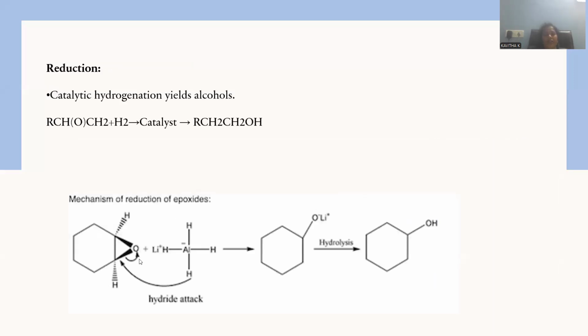Let me go for the reactivity towards hydrogen addition over this epoxide. How could we achieve this kind of reduction reaction? In the presence of a catalyst, lithium aluminum hydride is a strong hydrogenating agent giving rise to hydride ion, which is the nucleophile, having strong selectivity towards binding with the carbon atom, so that hydride along with the electrons moves towards the carbon in order to form a carbon-hydrogen bond.